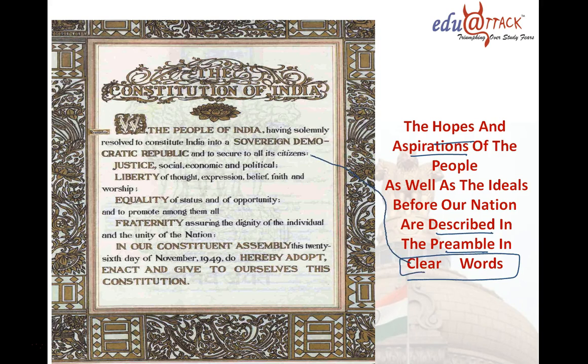What the people of India want to say is shown in the preamble to the Constitution. I hope you got the point. And now you can tell anybody what the preamble to the Constitution is. Okay, thank you. Keep learning.